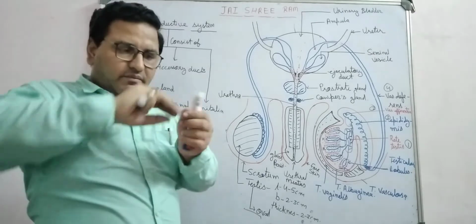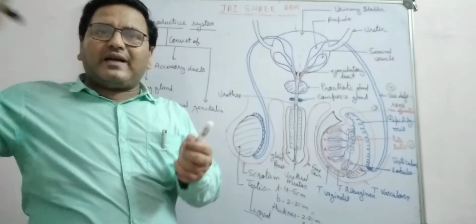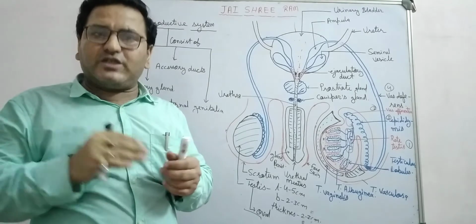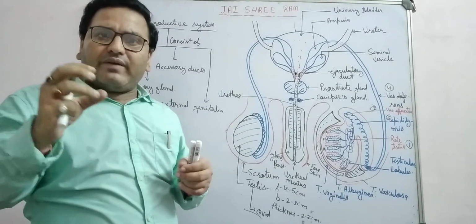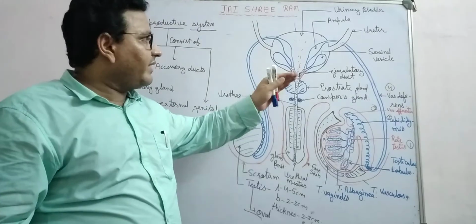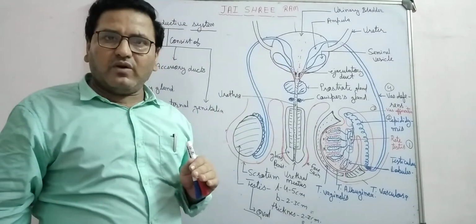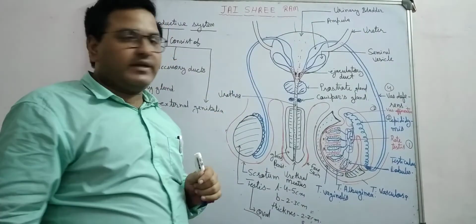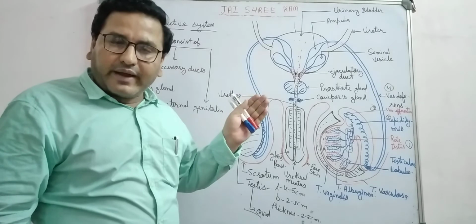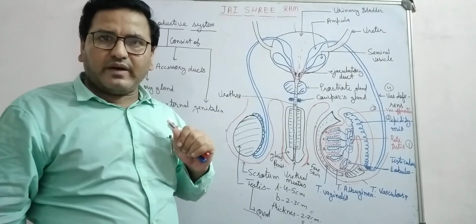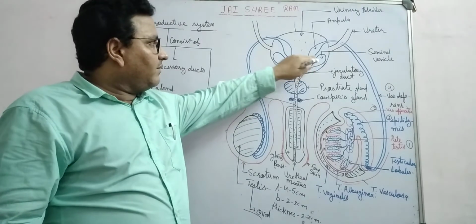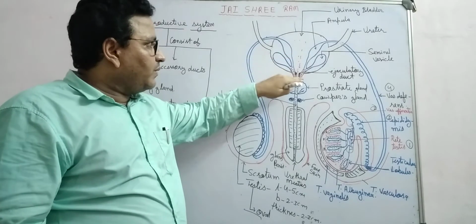The mucus lubricates the path and makes the transport of the sperm easier. Fructose provides nourishment. Some enzymes and some calcium are also present here, which provide nourishment to the sperm.